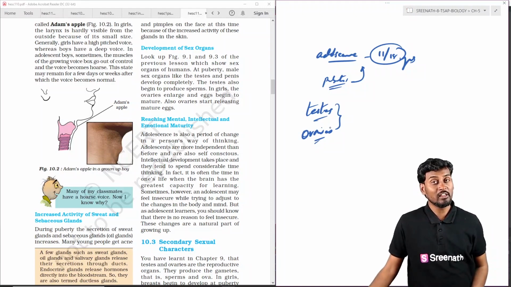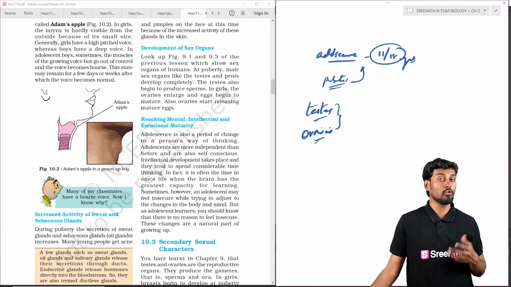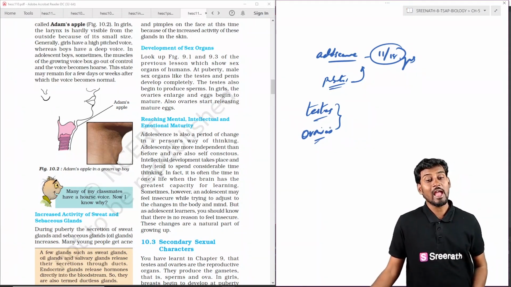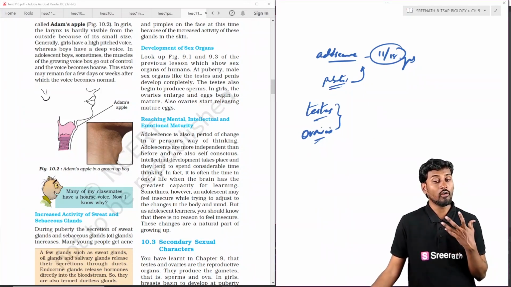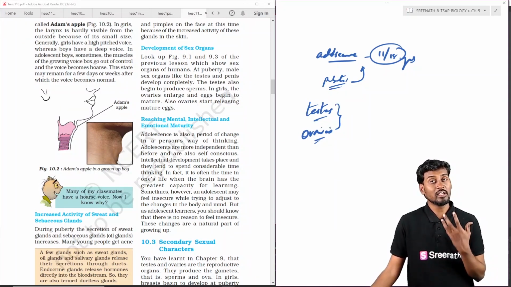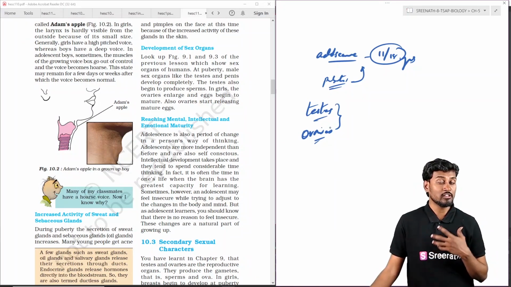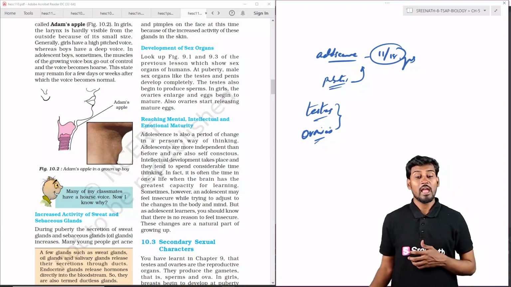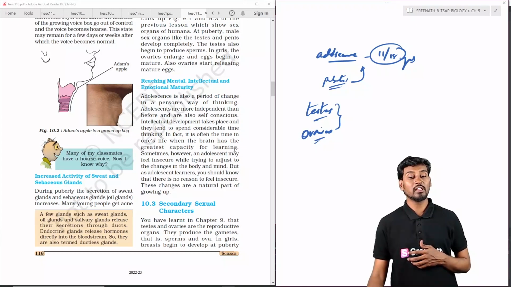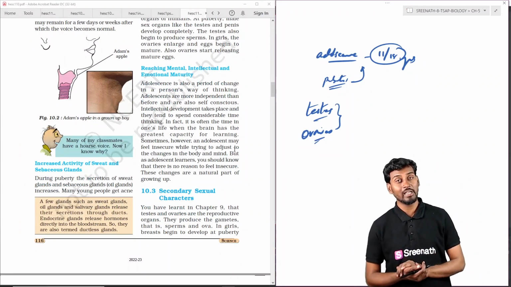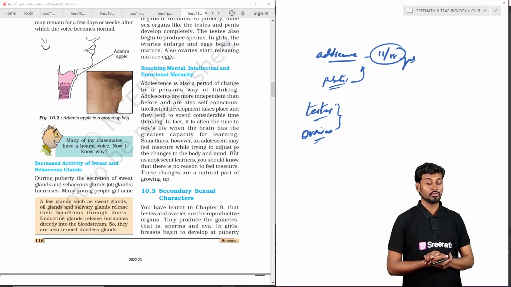For example, there is an increase in the size of the testes and also an increase in the length of the penis, and we can also see the increase in the ovulation pattern, that is, in the ovaries of the person, and that is generally during the development of the sex organs within the females.